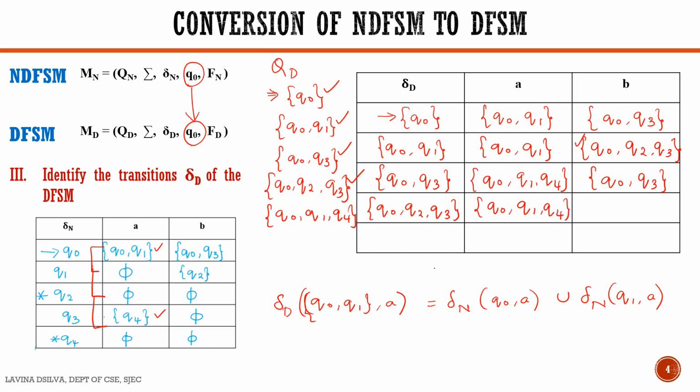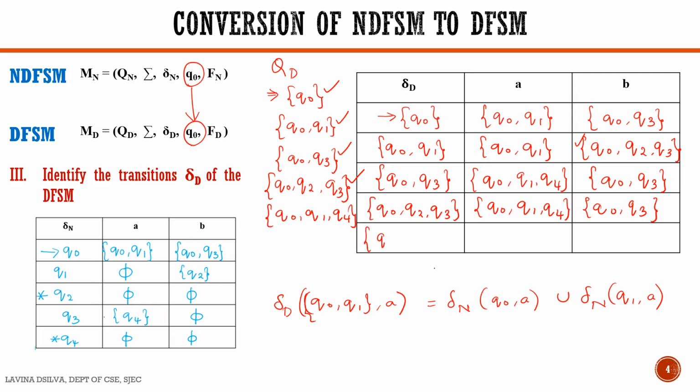And in the case of B, it is Q0, Q3. Any new state constructed? No, no new state is constructed.